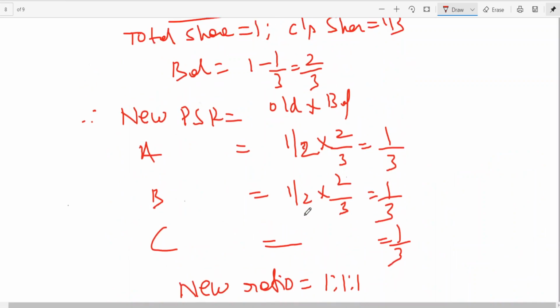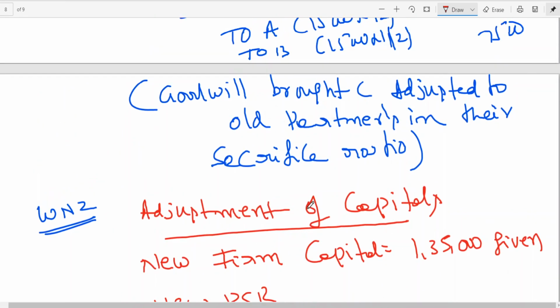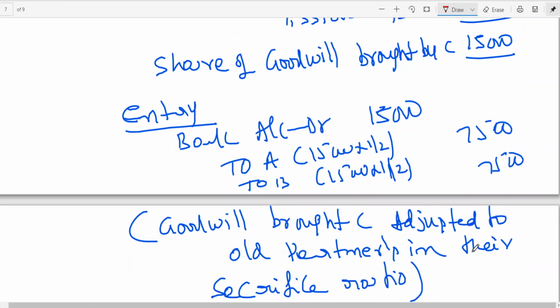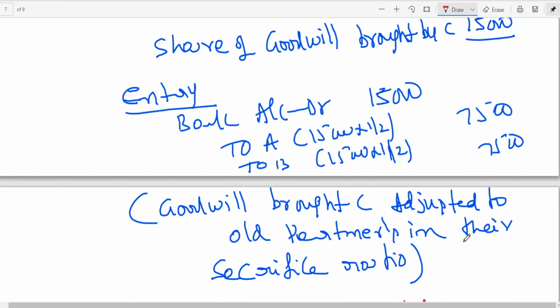This is something like hidden goodwill. How were we able to find that goodwill, sir? Amount brought in by C is 60,000. C's share of capital, he is supposed to bring 45,000. But how much did he bring? 60,000. That means the difference of 15,000 is treated as goodwill. That goodwill is to be credited to old partners according to their sacrificing ratio. I told you already, A and B are equal partners. C is given 1/3 share. Then A and B are sacrificing in their old profit sharing ratio, that is 1:1.